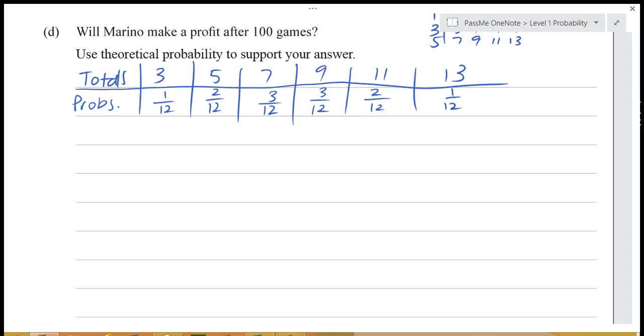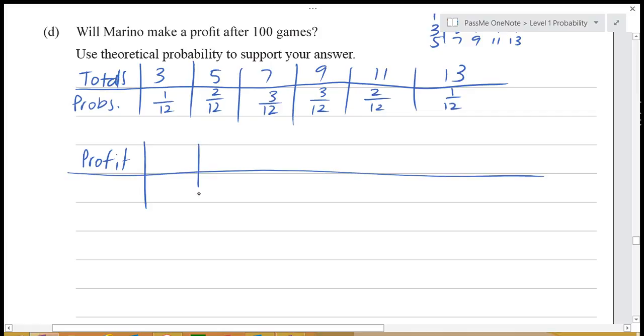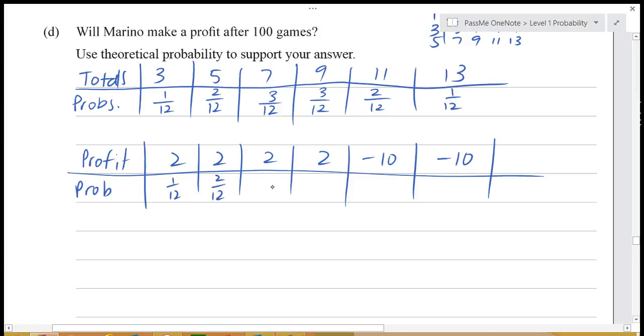Okay, what we'll do here is we'll make up another table. We will look at his profit from each roll. So almost exactly the same, except we'll look at the profit for each of these individual rolls. So he only loses money if it's more than 10. And so he's going to have minus 10 here and minus 10 here. And all the rest he's making a profit of 2. Now the probabilities haven't changed there, so I've got 1 over 12, 2 over 12, 3 over 12, 3 over 12, 2 over 12, and 1 over 12.